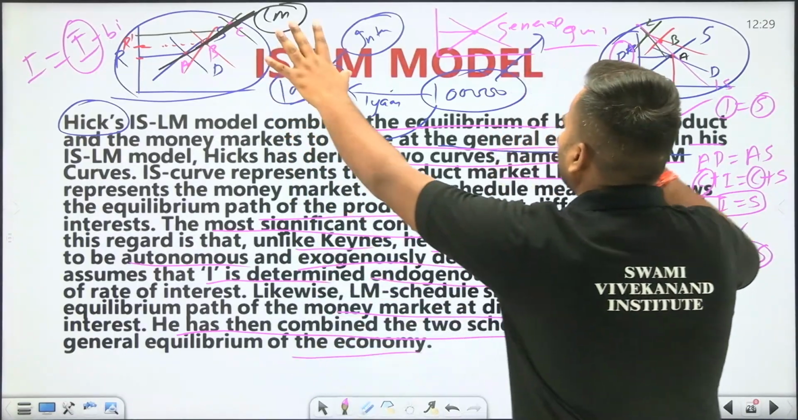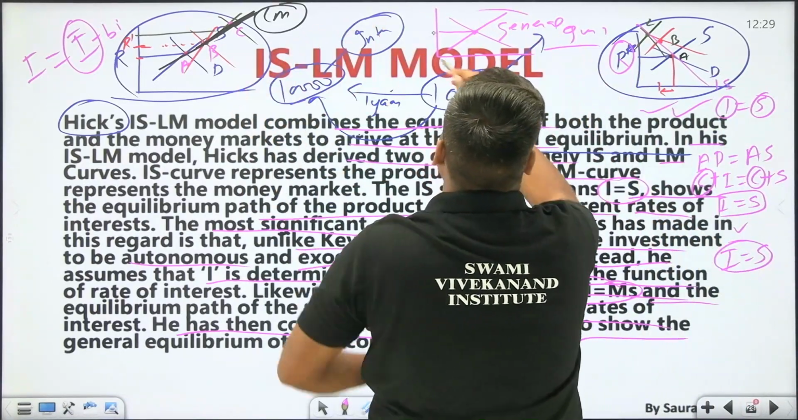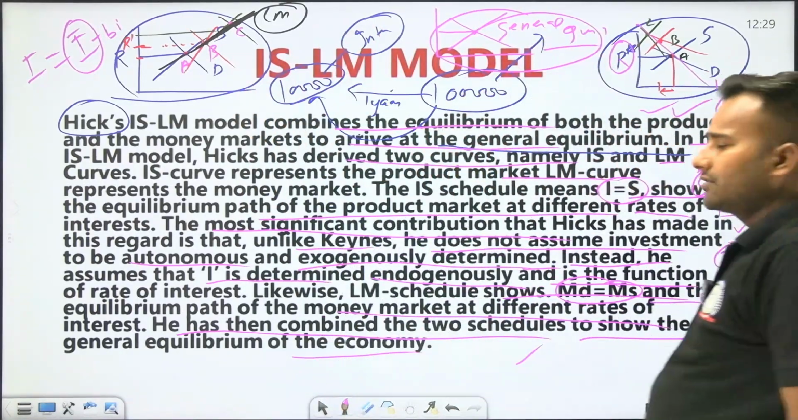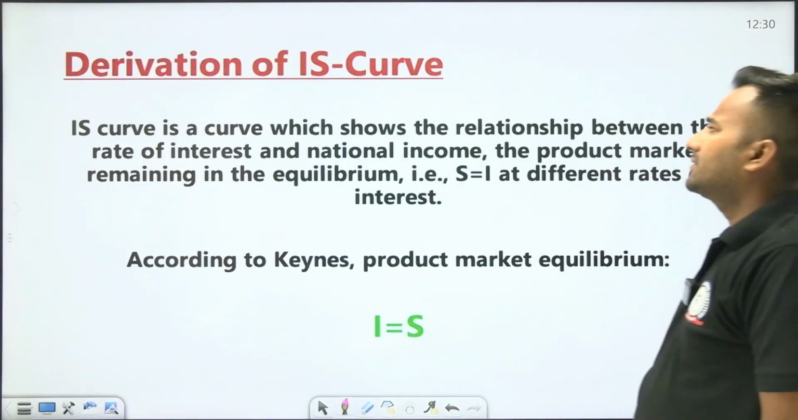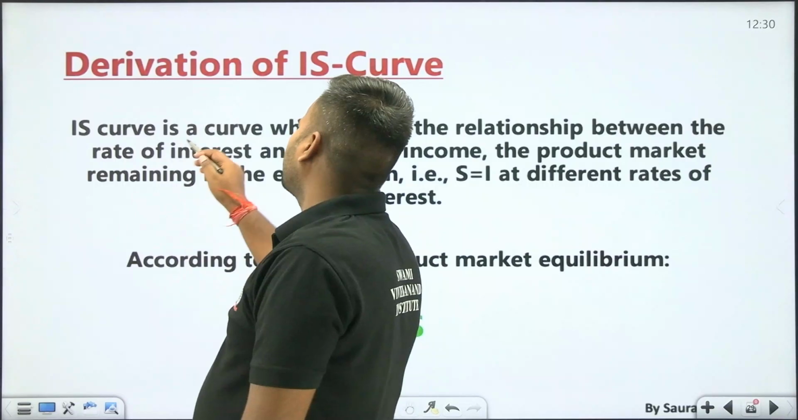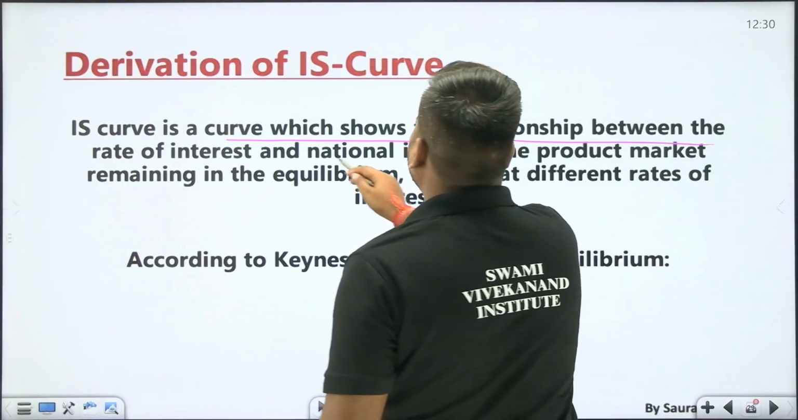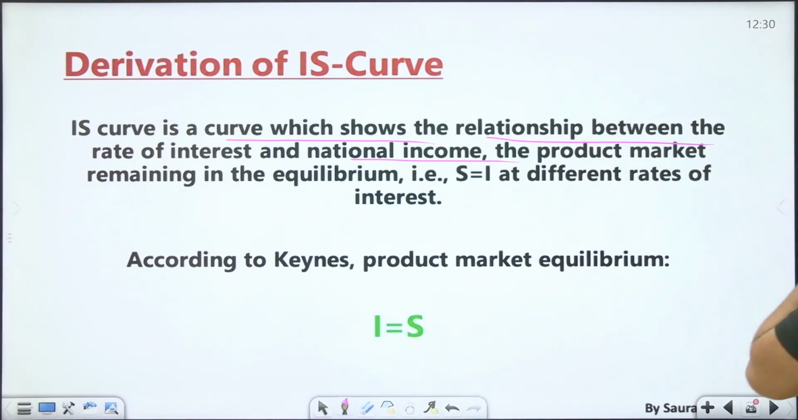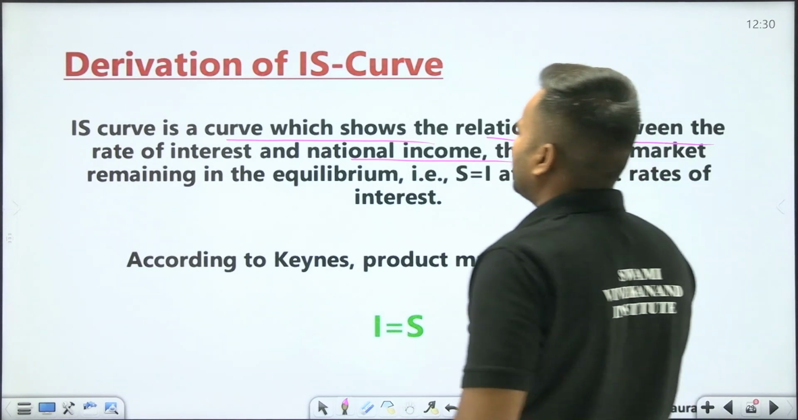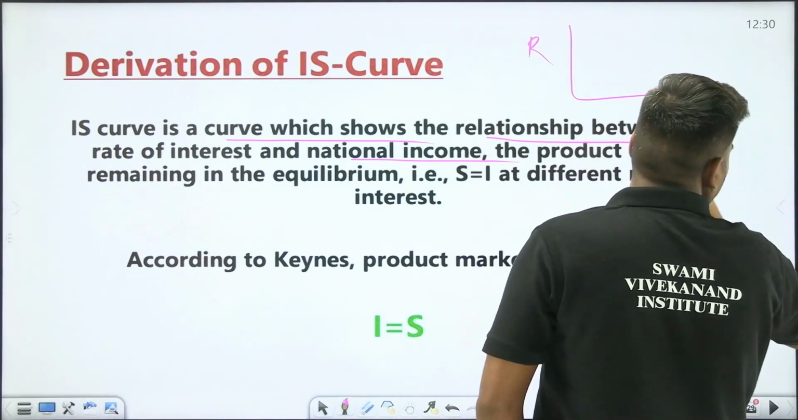Means after that he combined the IS schedule and the LM schedule and gave the general equilibrium. Okay, that is the overall introduction about the ISLM model. So how is the IS curve derived? The IS curve is a curve which shows the relationship between the rate of interest and national income. Please note down, it is the relationship between rate of interest and national income. Here it will be rate of interest and here it is Y.